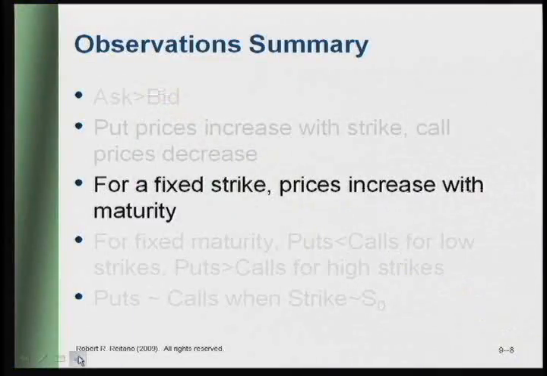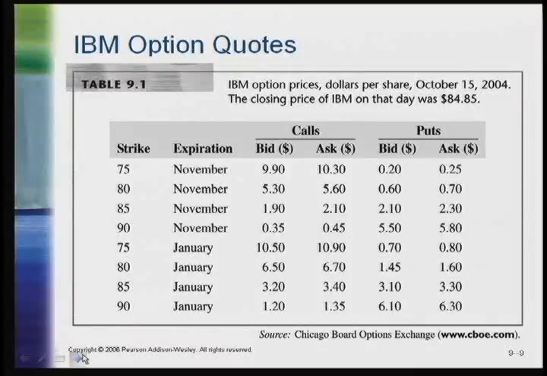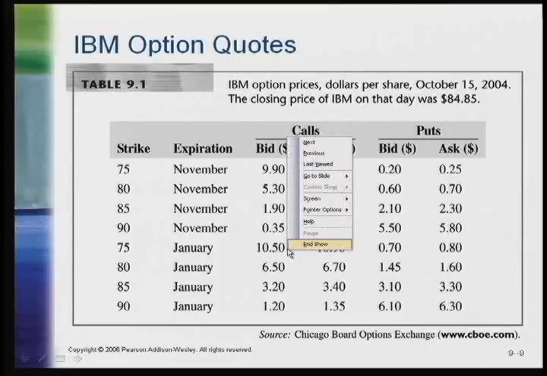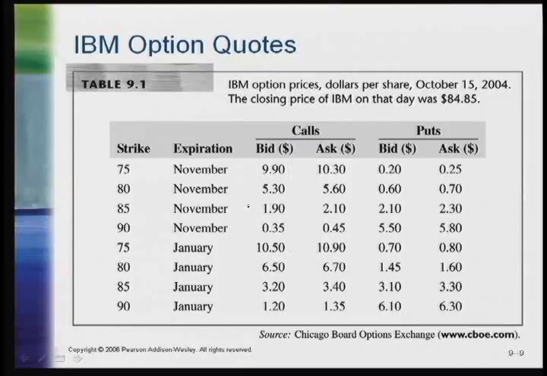The third informal observation is that if we fix the strike price, prices increase with maturity. So here we have November and January options. So let's fix a strike, for example, 75 strike. We'll look at a call. It's $9.90 in November, and $10.50 in January. It's gone up 60 cents for the extra term of the option.